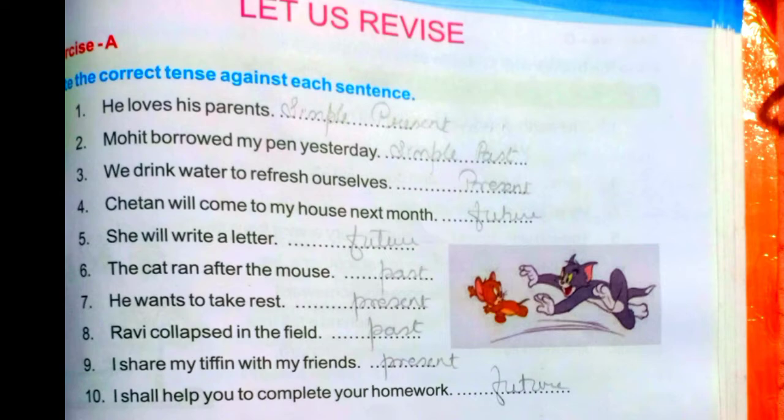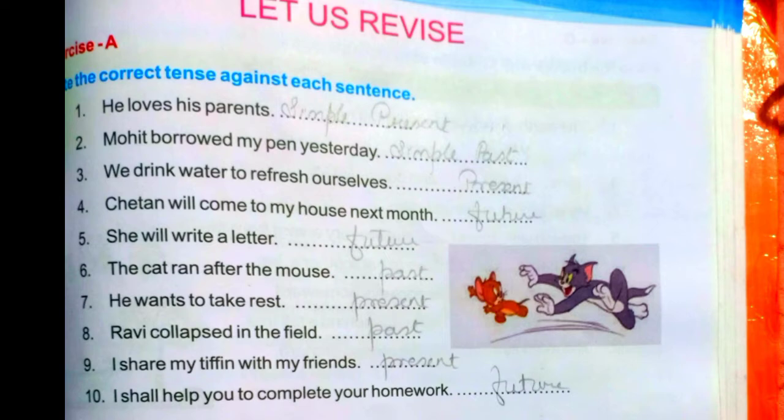I share my tiffin with my friends. First form of verb, so the sentence is in present tense. Share is in first form. I shall help you to complete your homework. Shall help, that means shall is the helping verb and help is the main verb, and shall means the sentence is in future tense.